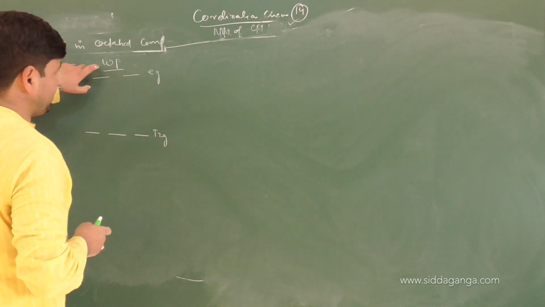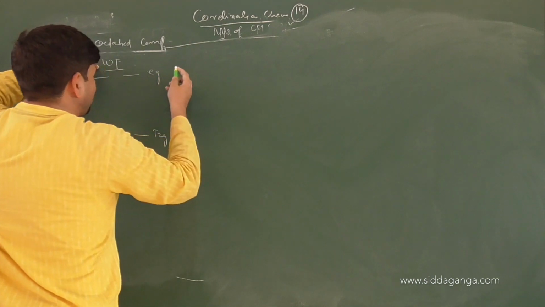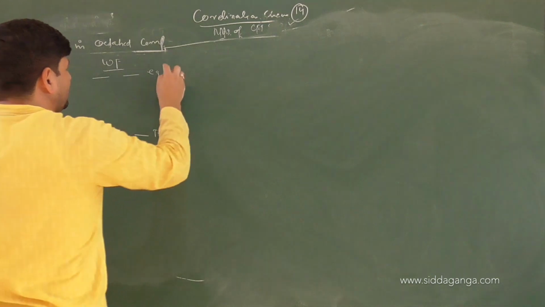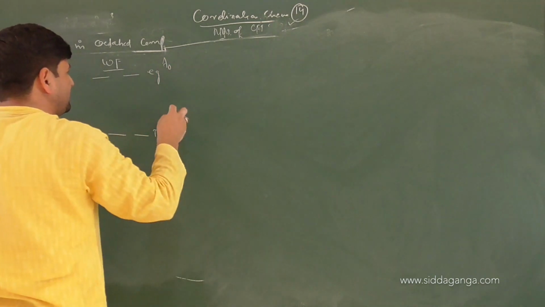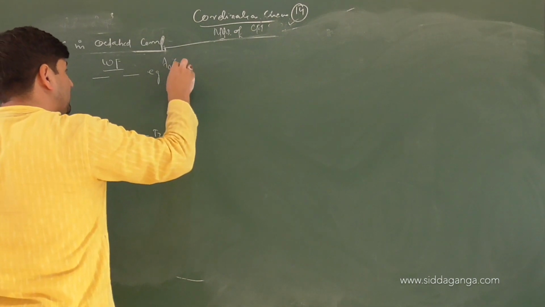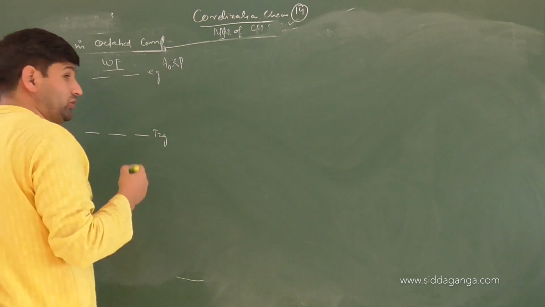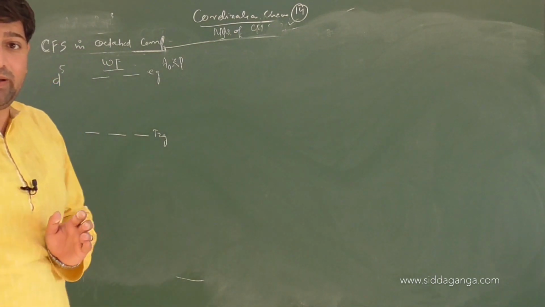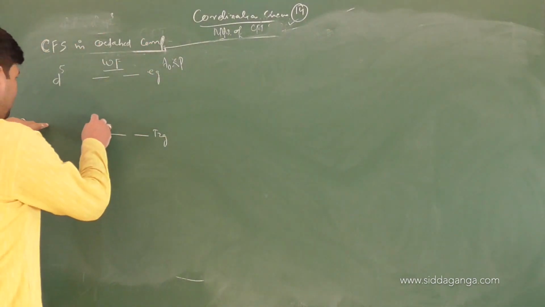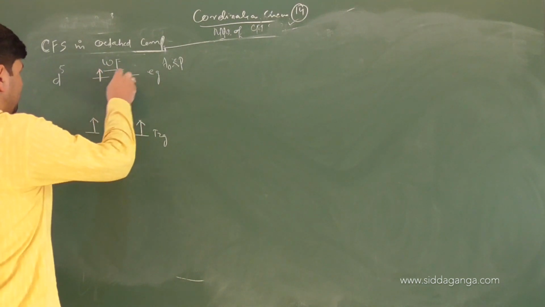Usually in the weak field, crystal field splitting energy will be less than pairing energy. So electrons would not like to pair up, because the energy required for pairing will be more. Electrons prefer to stay unpaired, going to the higher energy state. So we'll have 1, 2, 3, 4, 5.